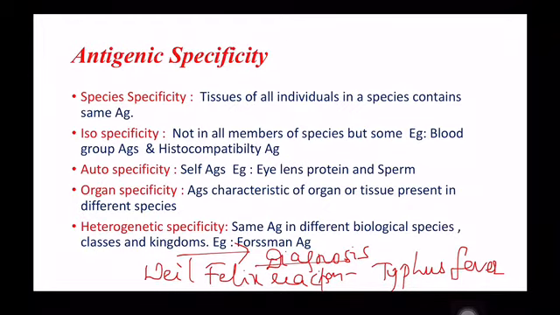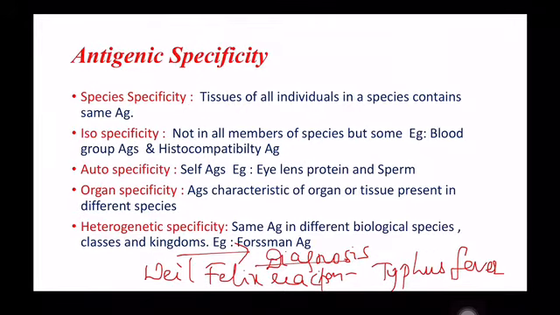Autospecificity: they are the self antigens, generally non-antigenic, but some exceptions are seen, such as the lens protein which is confined to its capsule and not found in circulation, but it is antigenic. Another one is the sperm, which is not produced at the embryonic life and develops later, and will also serve as an antigen. Organ specificity: organ specific antigens are confined to particular organs. Examples are the antigens present in the brain, kidney, thyroglobulin and lens protein of one species. They share the specificity with the other species.